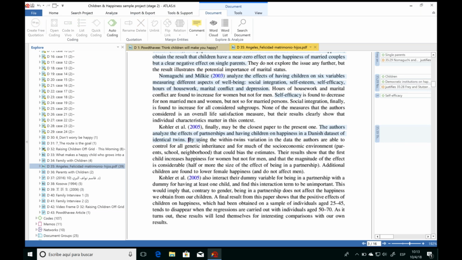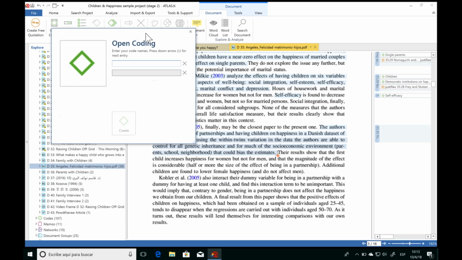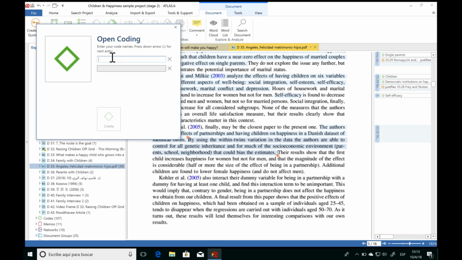So going back to our example here, let's select another quotation, just highlight the text, right-click, and now I'm going to click Open Coding. With Open Coding, you can enter any new code names that you want. So looking at this quotation that we have here, I can see that it's talking about a previous experiment that was conducted. So this is important for the literature review to know how other people have analyzed this particular topic here. And it also has to do with the socioeconomic environment.